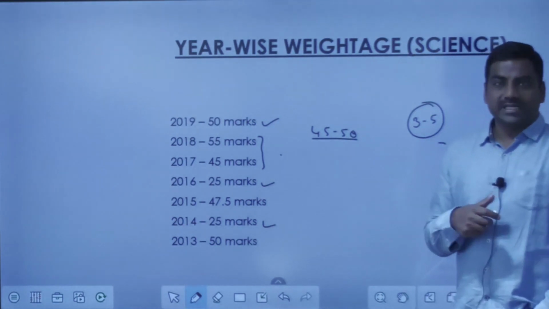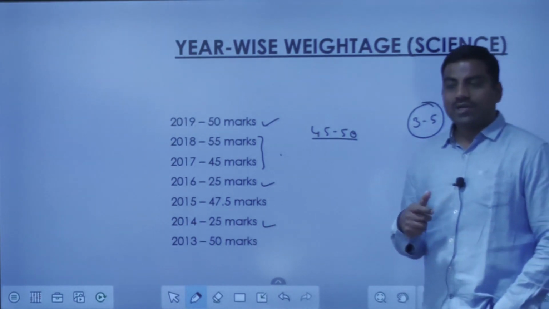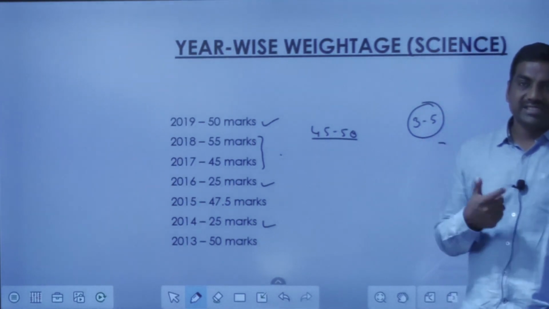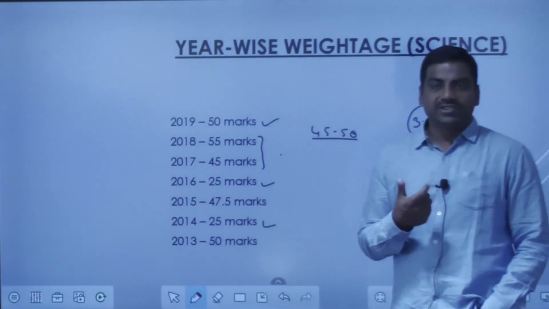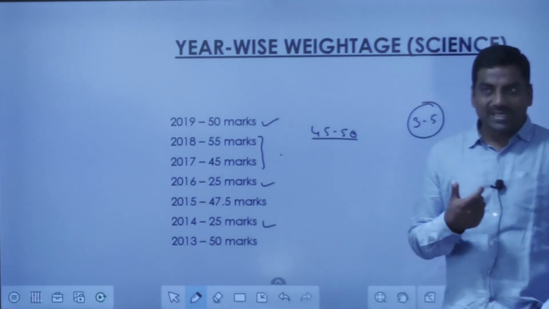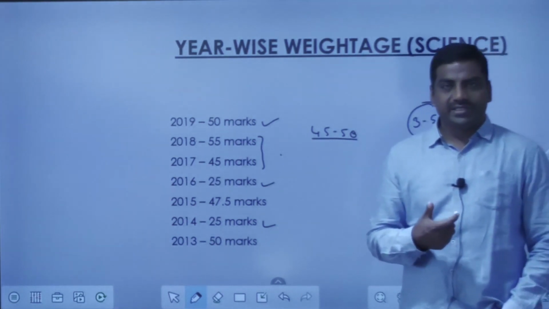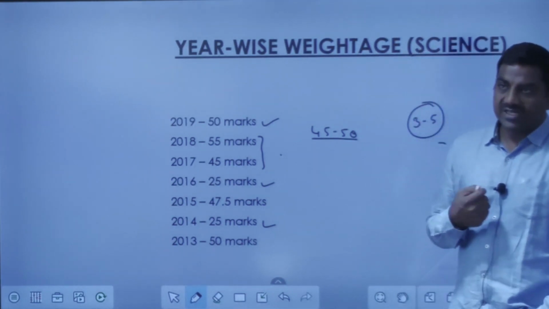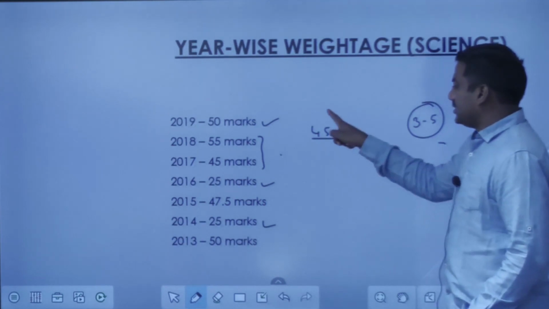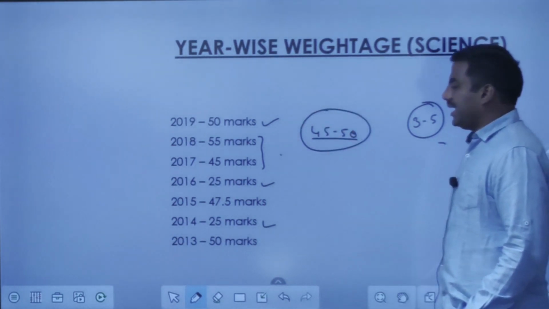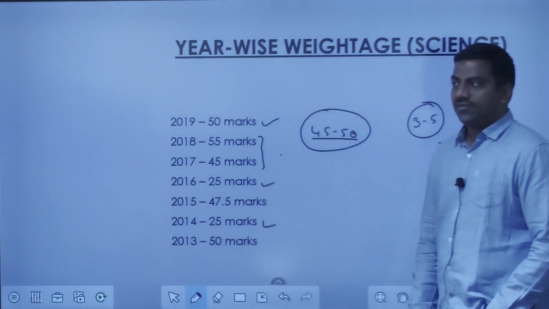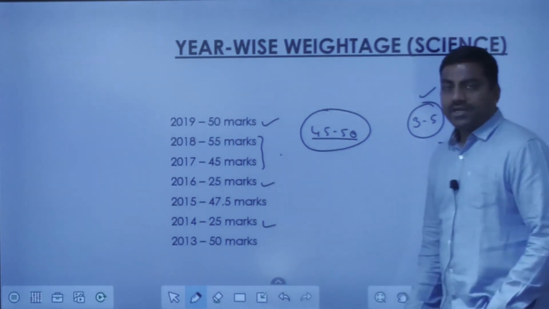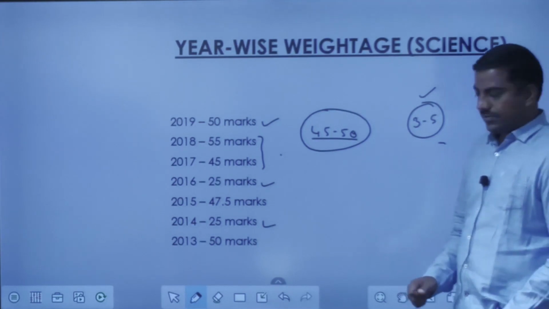Another set of people will try to ignore or give less importance to this particular section. So both the approaches are dangerous, they are risky. It is better to go with minimum preparation to maximize our score in this particular section. So here the general understanding is that we are getting around 45 to 50 marks dedicated for science and technology, and 3 to 5 questions are coming under this particular chunk.